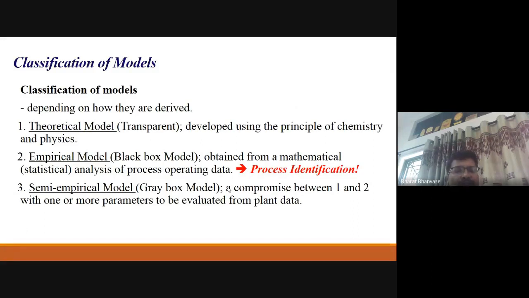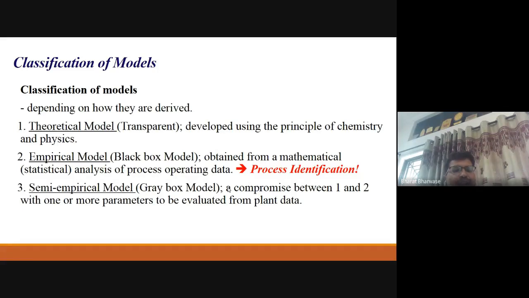One is the mechanistic model, that is the theoretical model. That is transparent, that means everything is known. That means the principle of chemistry or physics, what is happening in the process, is clearly known to the person, and based on that he or she can easily develop the mathematical model, or write different correlations as well as balance equations there. So that is the theoretical model or mechanistic model.